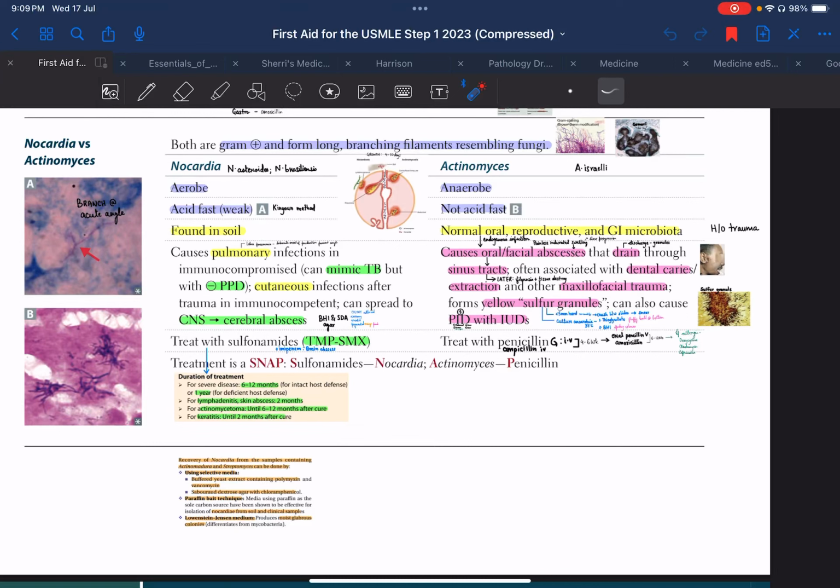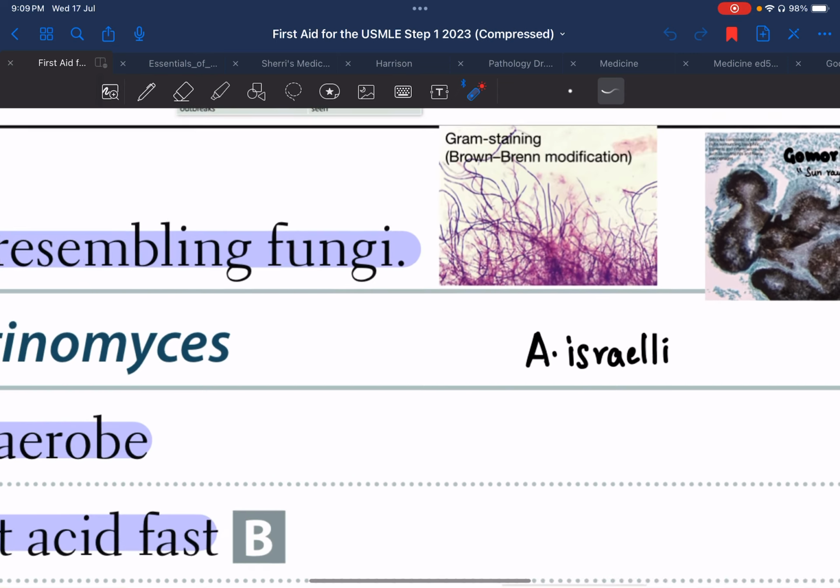Okay, so now we'll be discussing Nocardia and Actinomyces together. Both of these come under the group Actinomycetes, and these Actinomycetes are basically gram-positive true bacteria which resemble fungi. Why? Because upon gram staining they appear as long branching filaments. So this is the initial thing which I like to discuss.